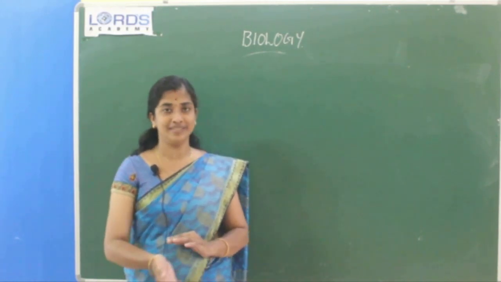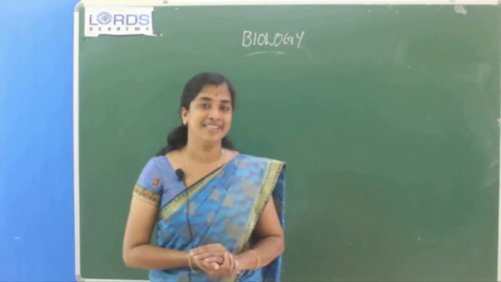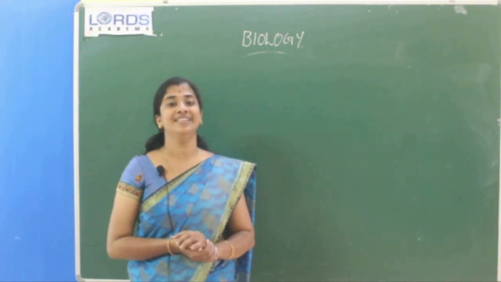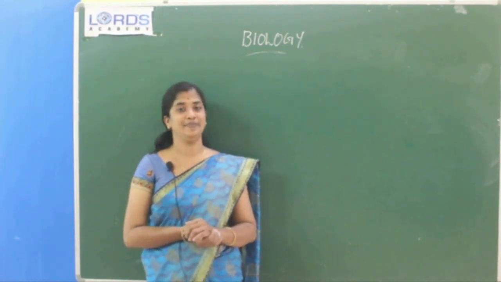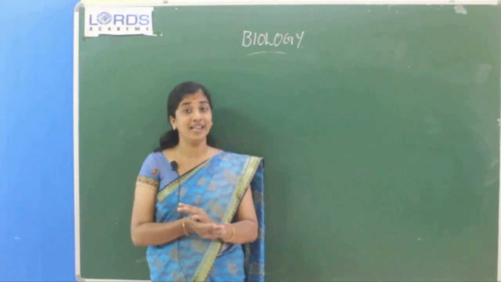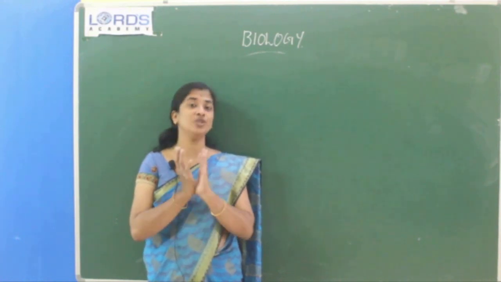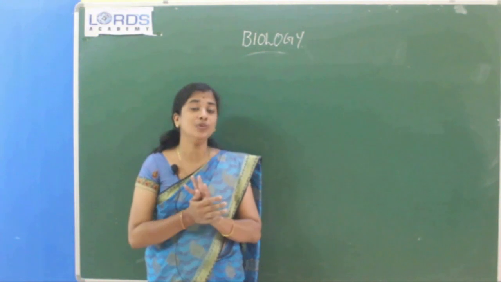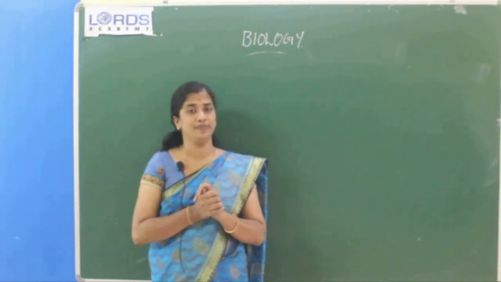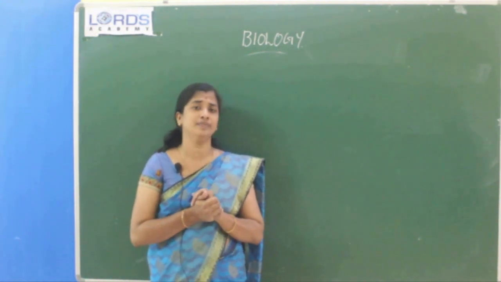This is our third term portion, last chapter, simple chapter, that is unit 5, health and hygiene. What is health? What is hygiene? That you already know. We know we have one immune system in our body. What is immune system?